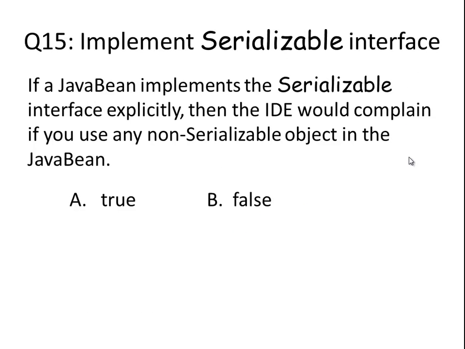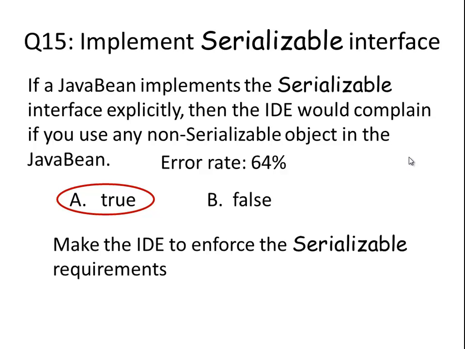Last question of this part. Implement serializable interface. Here you can see we have 3 questions related to the serializable interface. 64% missed this one, a very high percentage. The answer is A, true. Why is it true?